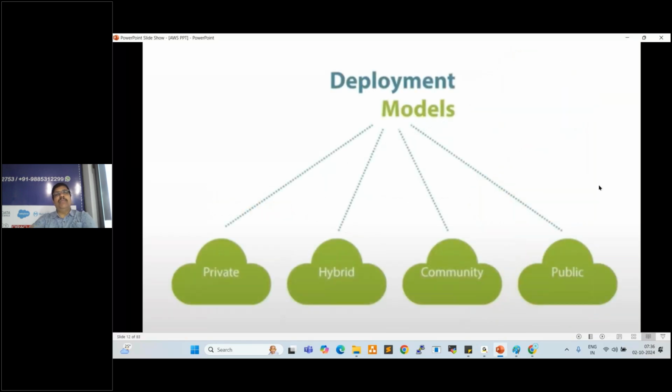Next one, deployment models. We have four deployment models which are very important. Okay. So here, private cloud, hybrid cloud, community cloud, public cloud. What is private cloud? Anyone having idea? Real time, guys. What is private cloud? What is public cloud?